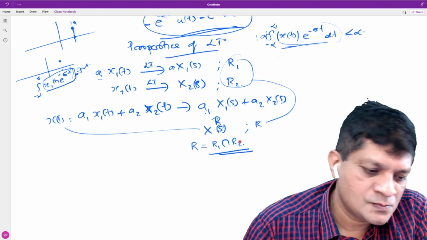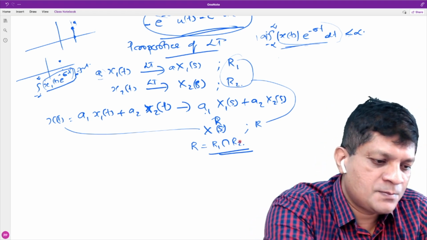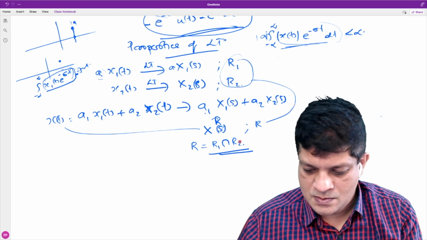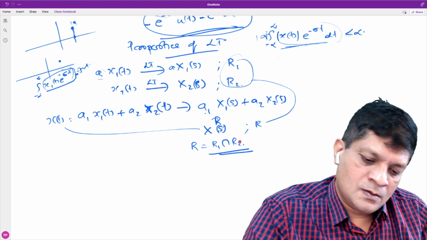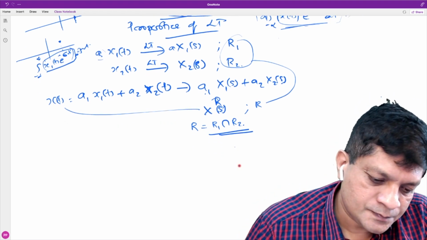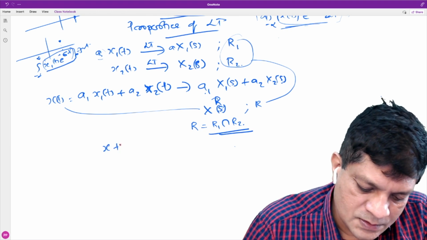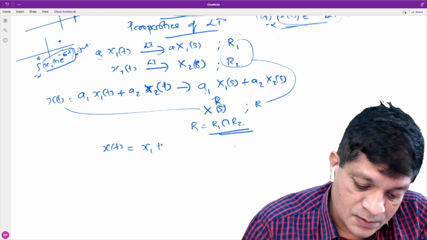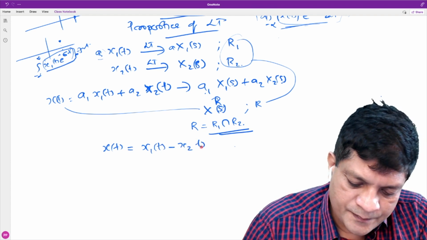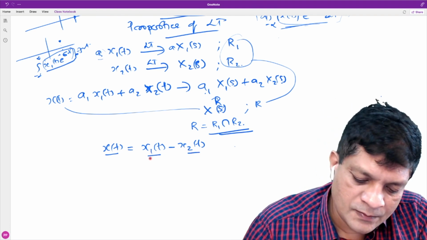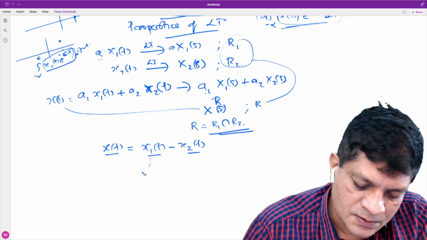Yes, sir. Okay, but there is a problem there. Let us consider an example from Oppenheim. x(t) is x1(t) minus x2(t). We are given the Laplace transforms of these signals.